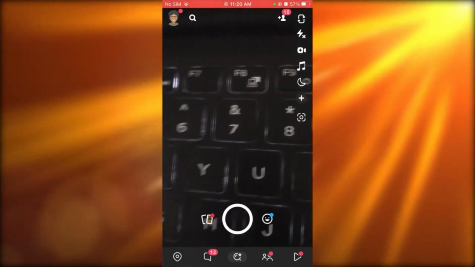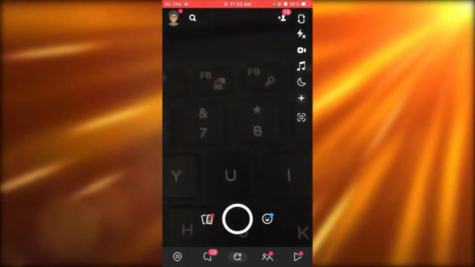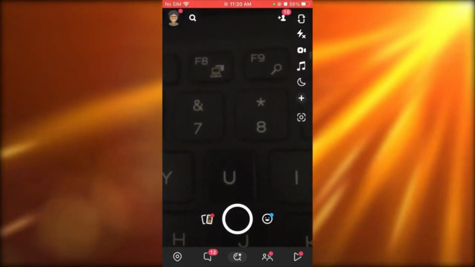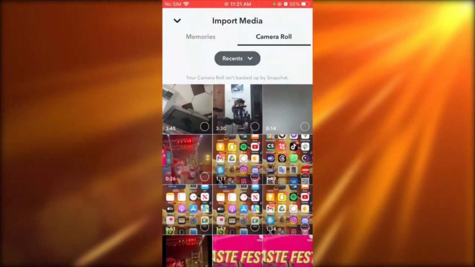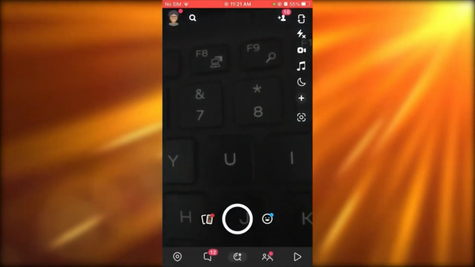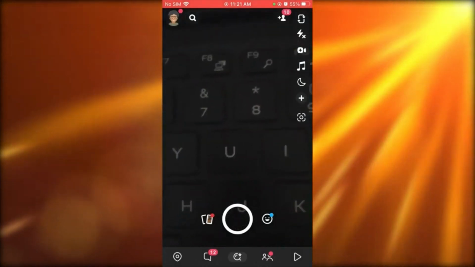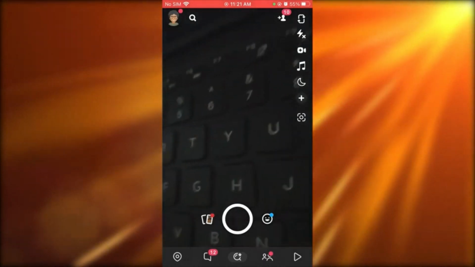Now, how do you make money off of it? Basically, all you're going to need to do is just have a proper account to add videos on Spotlight. Like, now, as you can see, you can upload any video onto Spotlight. Just go ahead and upload videos on Spotlight. And once you start getting views, you can actually monetize yourself through the settings.